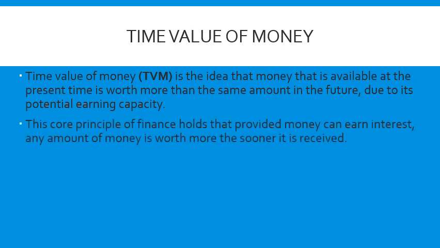This core principle of finance holds that, provided money can earn interest, any amount of money is worth more the sooner it is received. See, what happens is that the money earns interest.